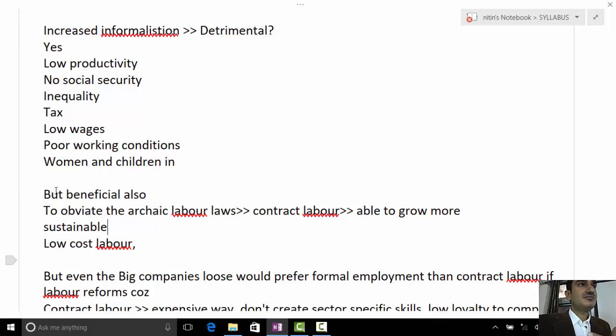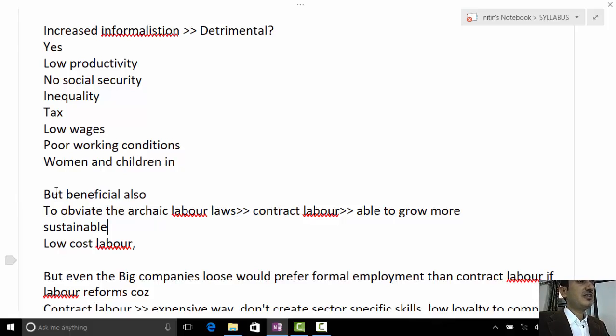Why? Because they keep on changing. At one time they're working in a particular sector, then in another sector. So sector specific skills won't be able to develop. So these are the negatives of hiring contract labor. So even the companies would love to hire permanent staff, provided the labor laws are reformed. So labor reform remains a major suggestion in that case.